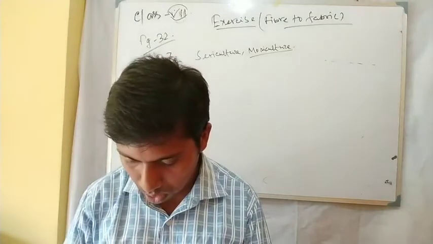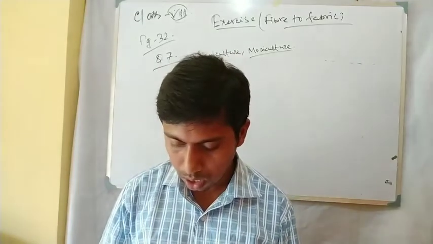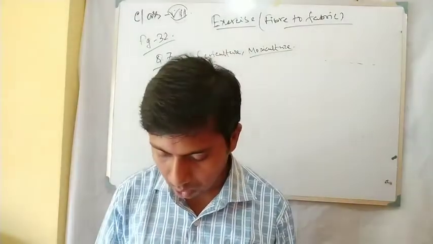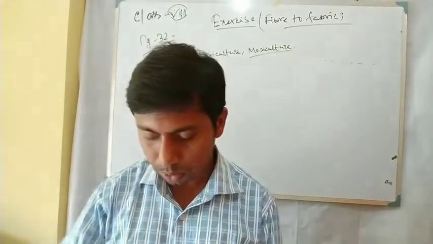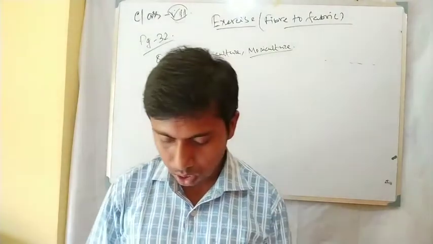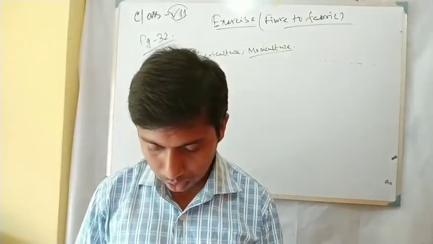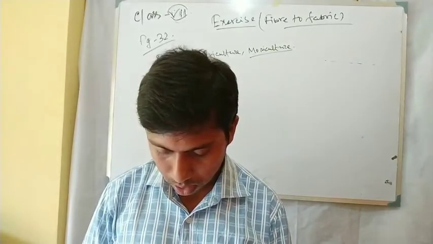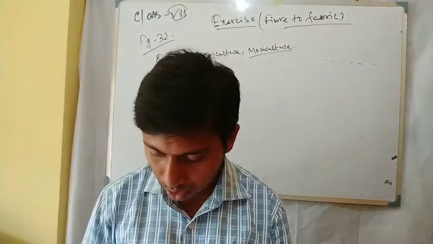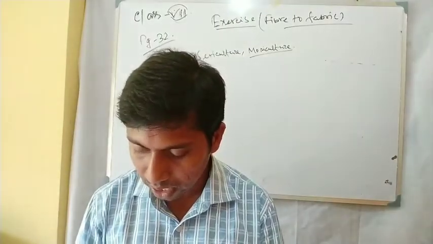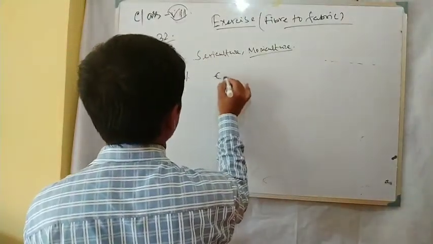Next one, match the words of the column, a matching column type question. Now the left side has scouring, mulberry leaves, yak, cocoon, and the right side there are 5 options. We have to select the correct options for the left side. In the first one there is scouring. On the right side it will be E, cleaning shed skin. So 1 goes with E.